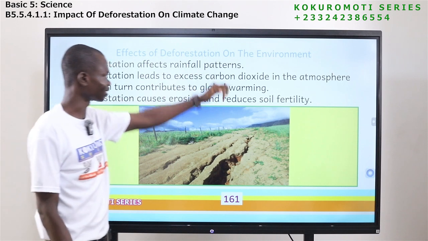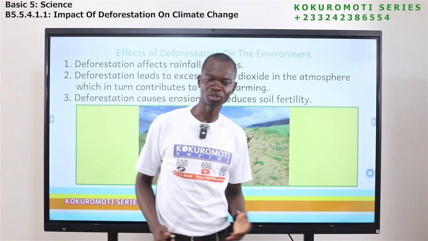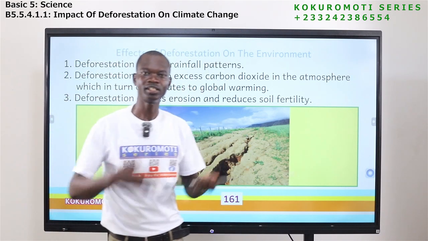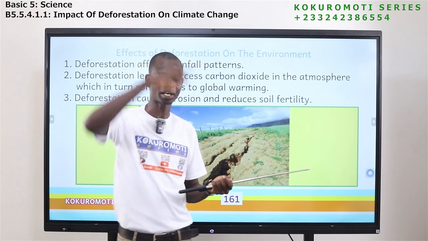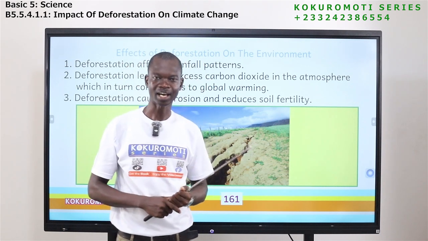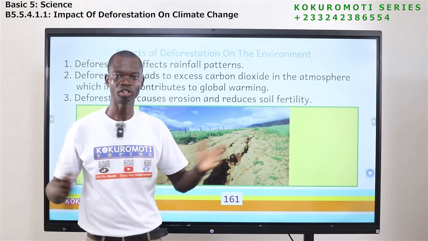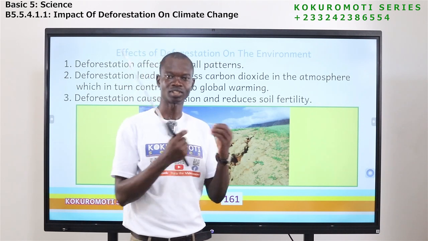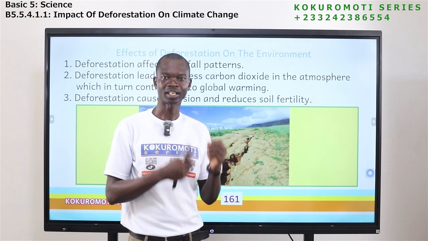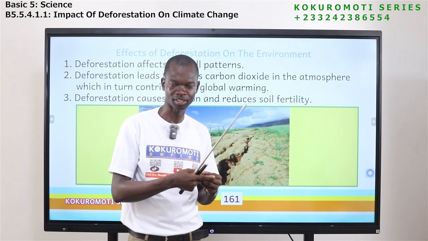Deforestation affects rainfall patterns. So I explained to you that plants release water vapor into what? The atmosphere. So if there are no plants, they will not release water vapor into the atmosphere, and that affects how it rains.